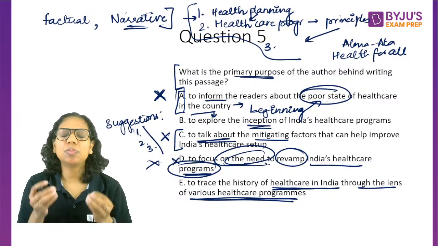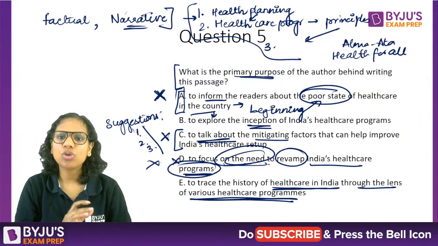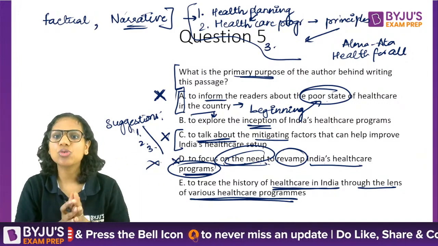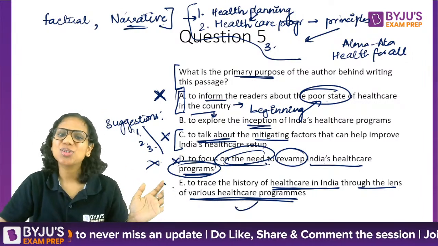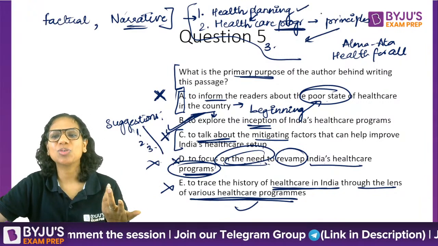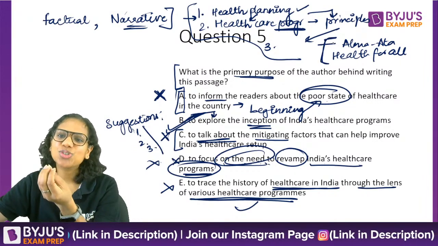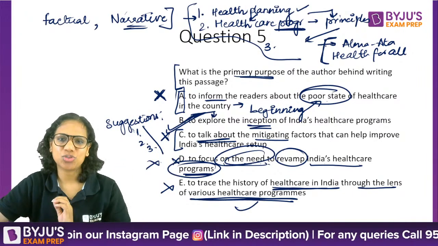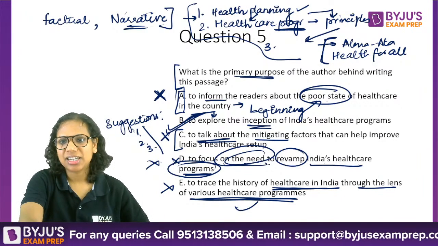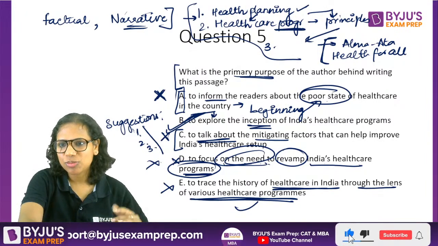So in a main idea question, please read the options carefully and please read each and every word in the options carefully, right? We are not really concerned with the broader healthcare history as such. We haven't really traced that. Also, various healthcare programs have not been discussed. So E cannot be the answer. B is the answer here. We are concerned with the beginning of health planning. We are concerned with laying down the foundation for healthcare programs and then carrying it forward, and just one example of carrying it forward has been mentioned. So our answer is going to be B, right? So good that initially some of you did guess that B could be the answer, but then we somehow shifted track to E.